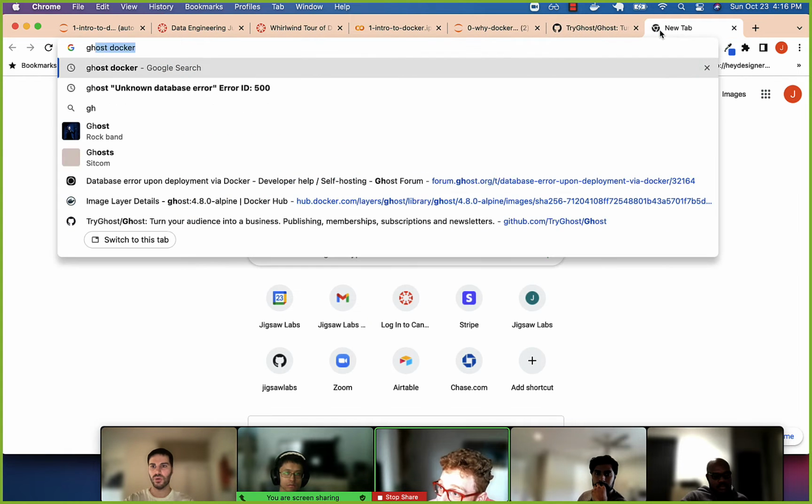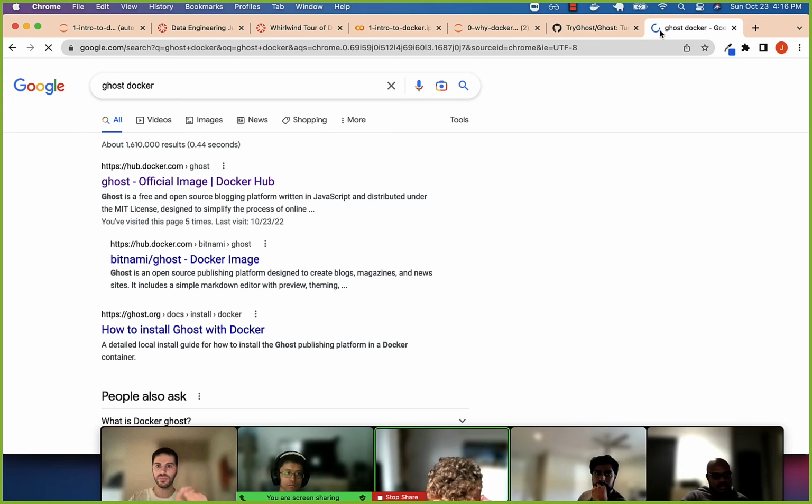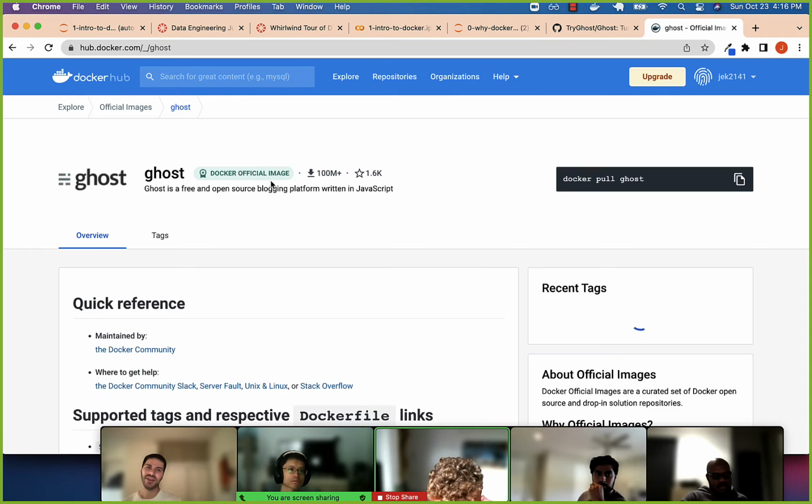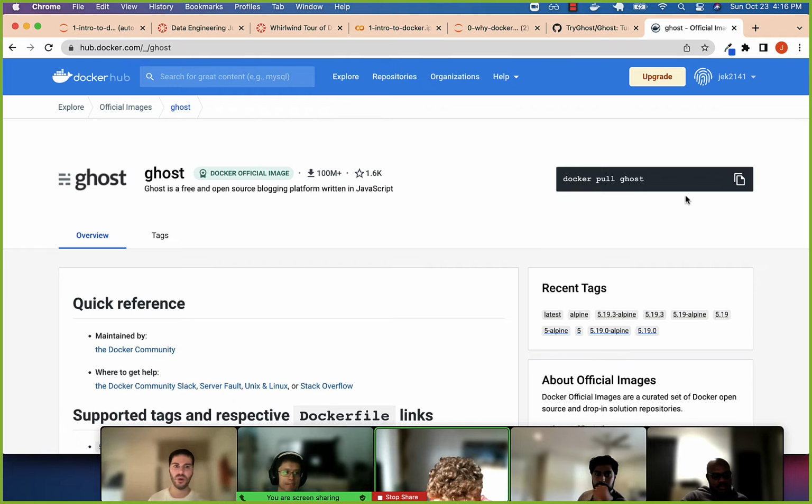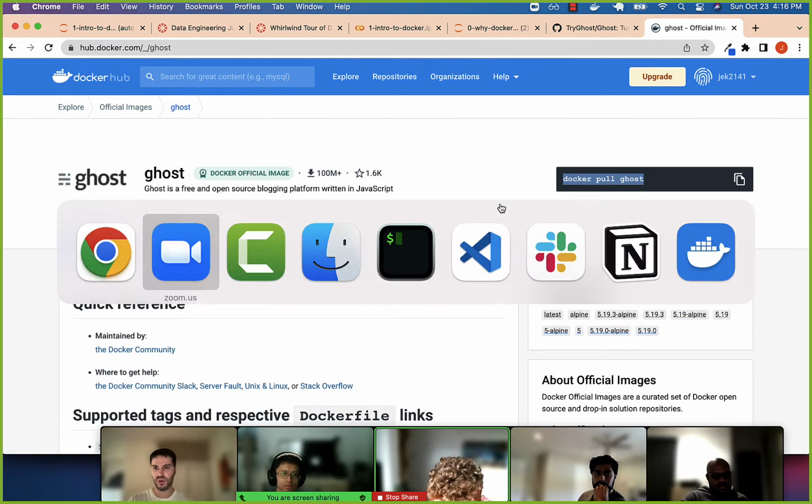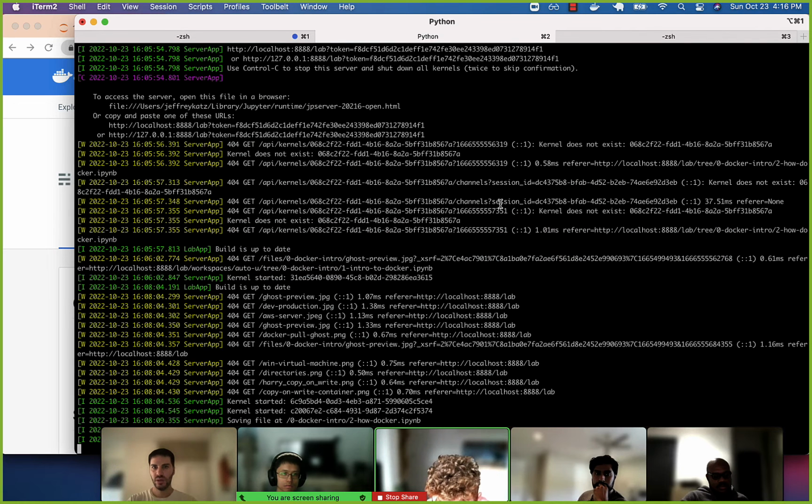We can use Ghost with Docker. Unfortunately, we're running into a few version issues today. The latest version of Ghost is a little harder to run, so we'll use a previous version of Ghost.